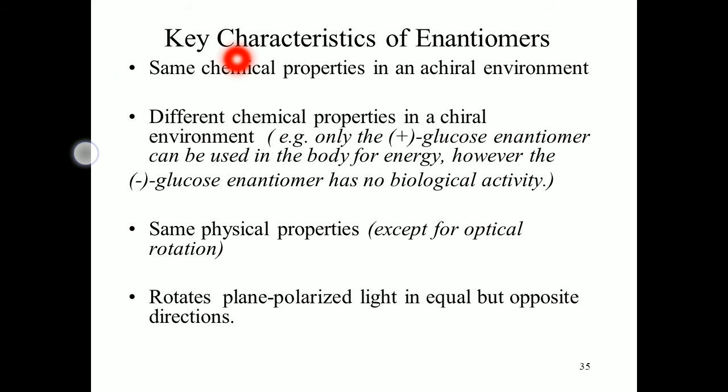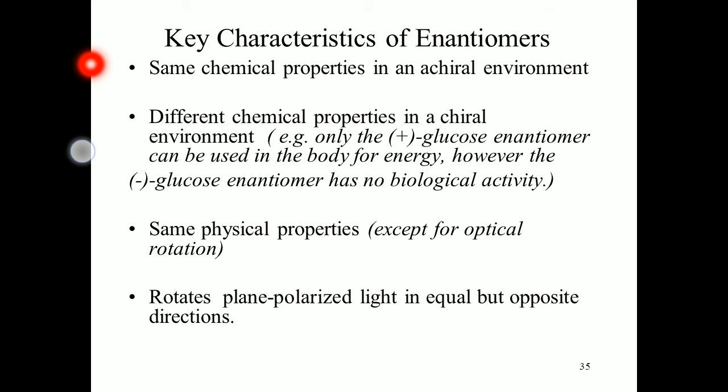Plus glucose, that is dextroglucose. Glucose is of two types: plus glucose and minus glucose. Plus glucose releases energy for the body when you take it, whereas minus glucose, that is levorotatory glucose, cannot participate in biological reactions to produce energy.